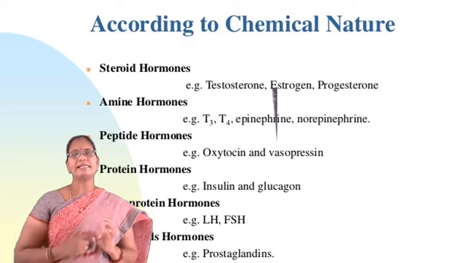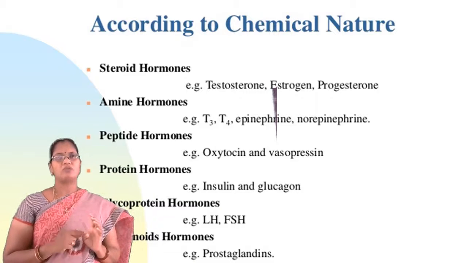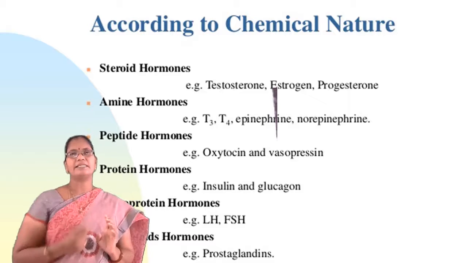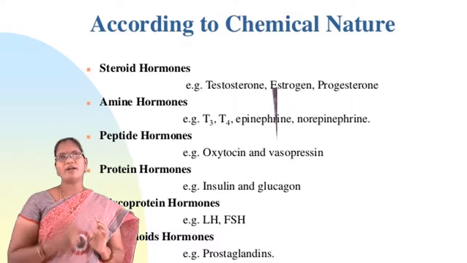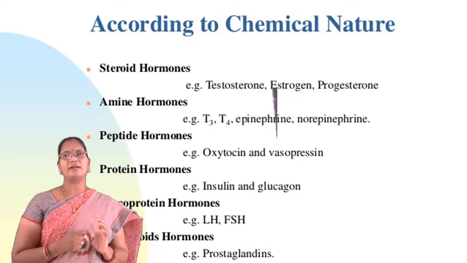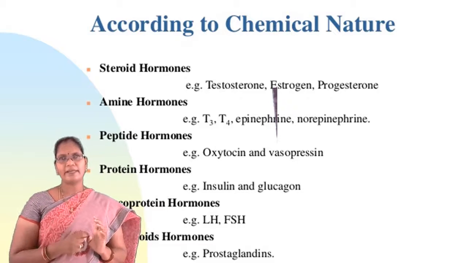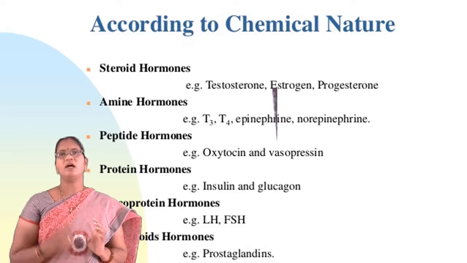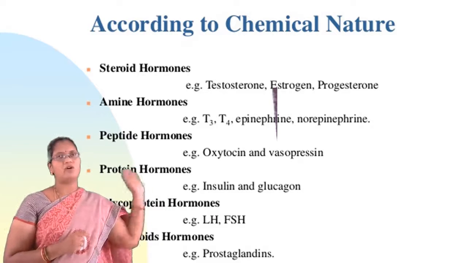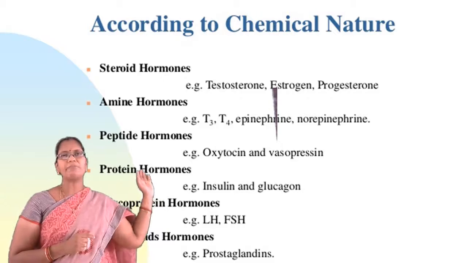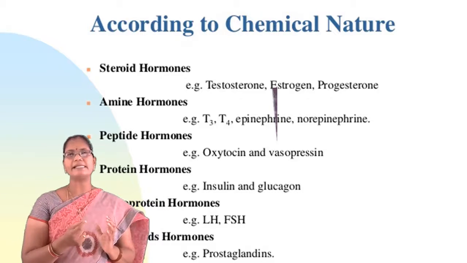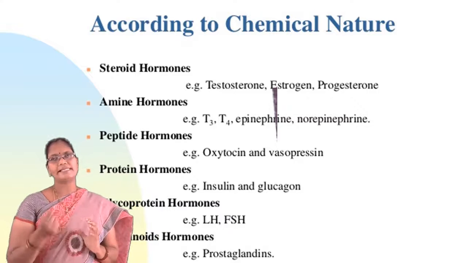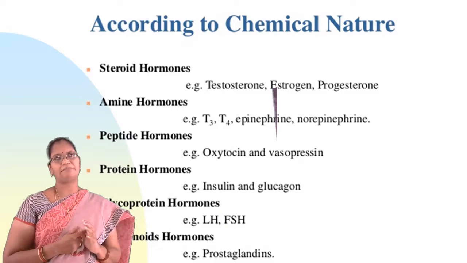The second category is amine hormones. The name itself indicates they are amines. Examples are the thyroid hormones T3 and T4, triiodothyronine and tetraiodothyronine, epinephrine, and norepinephrine. And the third category is peptide hormones. The name itself indicates these hormones are peptide in nature. Examples are oxytocin and vasopressin.